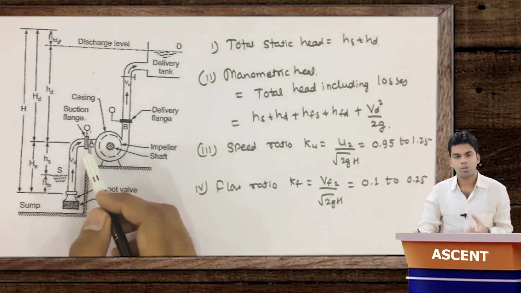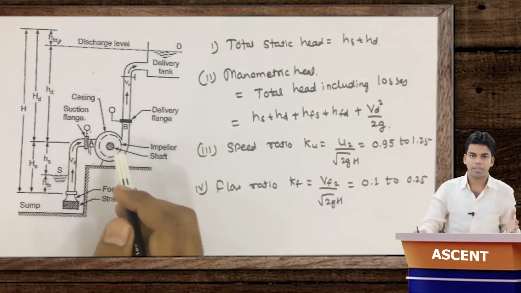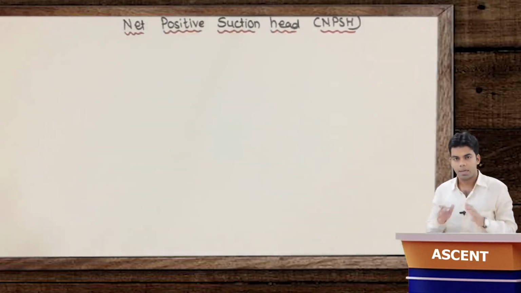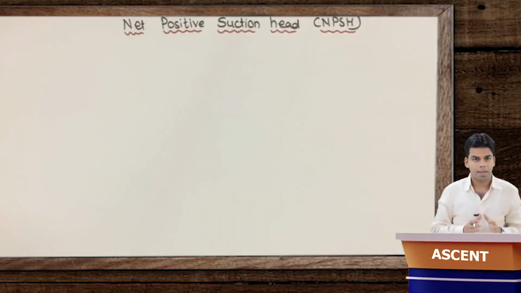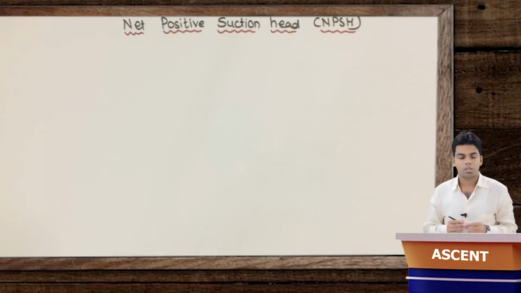So in order to avoid cavitation, obviously a minimum pressure has to be maintained at the inlet of the impeller. That minimum pressure which has to be maintained at the inlet of the impeller so as to avoid cavitation is nothing but net positive suction head.